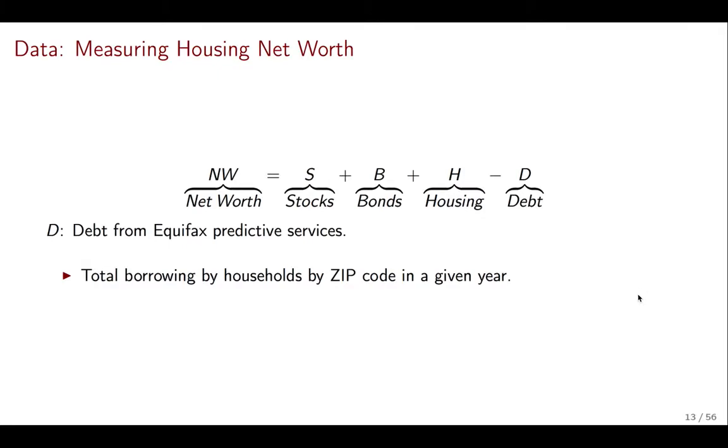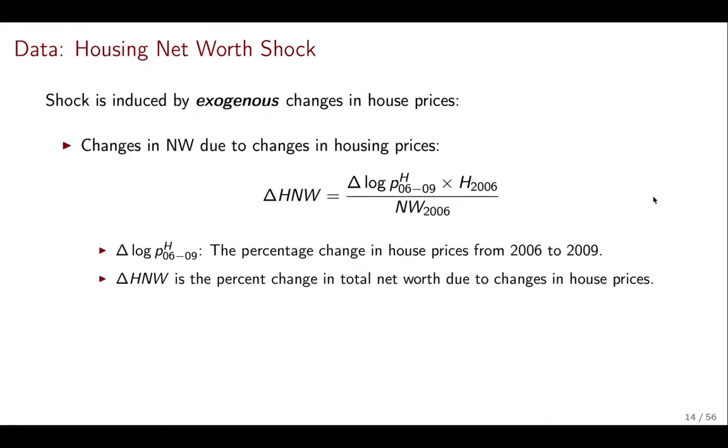Now, the thing we want is to know changes in net worth that we're later going to argue are exogenous. That means that these changes come from variation in things outside of our model. And so here what we're going to be using is changes in net worth due to changes in housing prices. We don't want to use changes in net worth that come from, say, stocks, because we know that the value of the stocks is going to respond to other shocks, to other changes in the economy. So we want to concentrate on changes due to changes in prices.